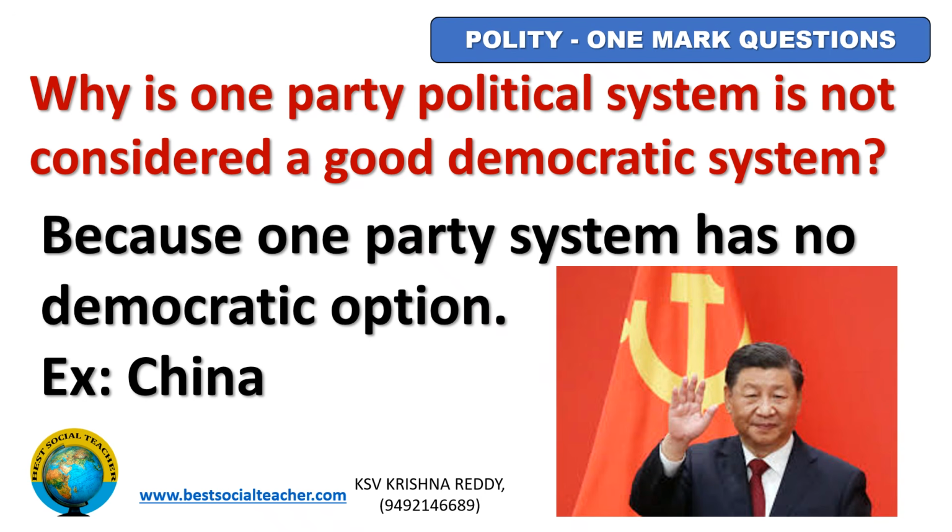For example, China has only one party, CCP, the Communist Party of China. No other political party is there in China. People have to vote for only one party. There is no choice for them. In democracy, we need choices. If there is one party system, there is no choice and there is no democracy also.